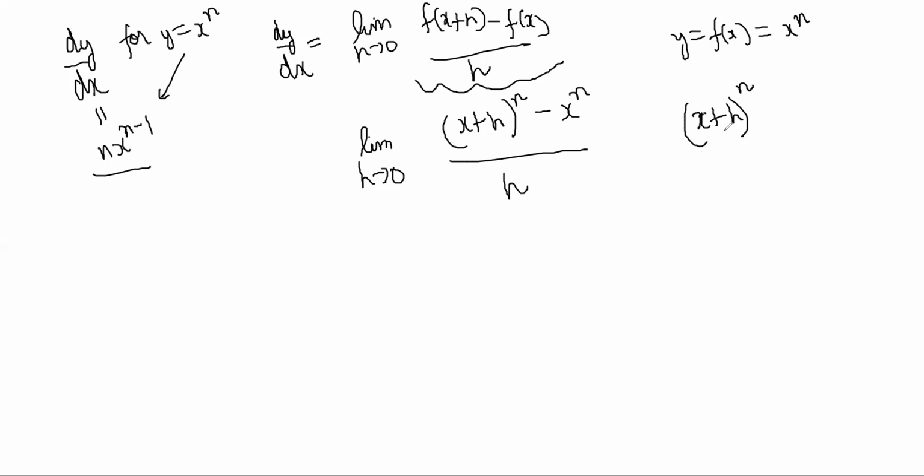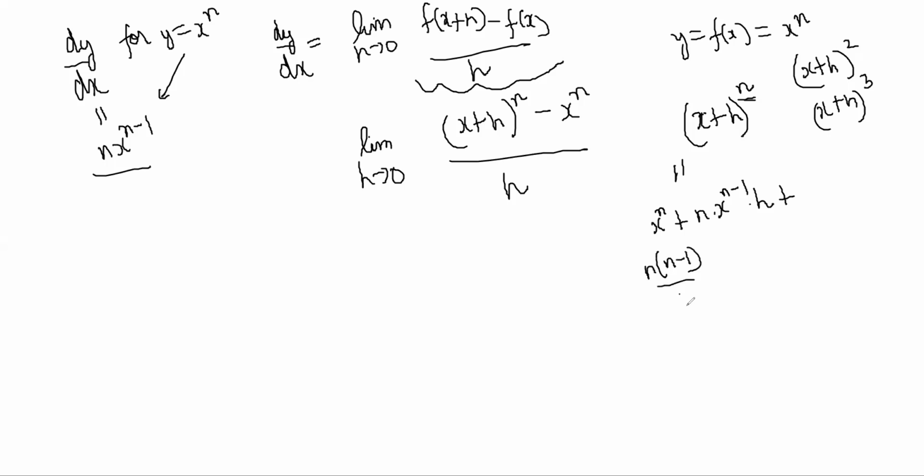Right now you know things like x plus h whole square and x plus h whole cube. The binomial theorem is just a formula for when n is not 2 or 3, but some bigger integer.